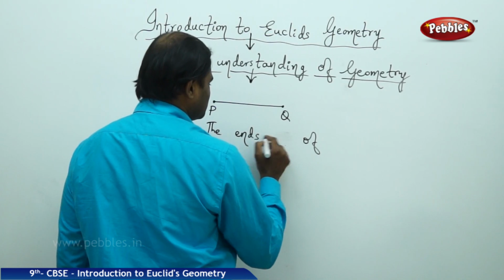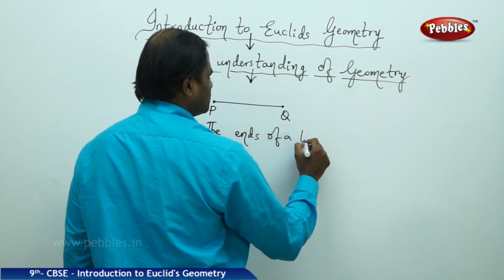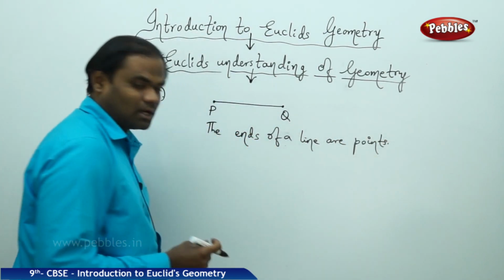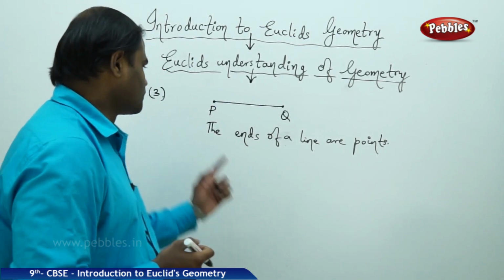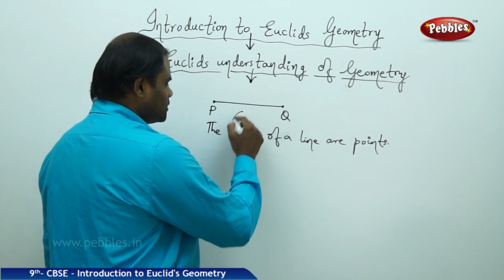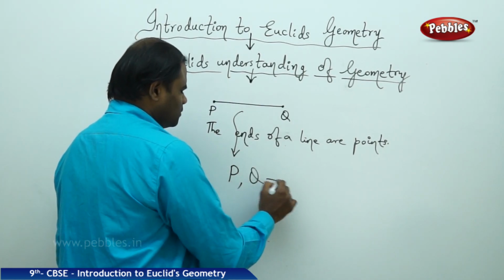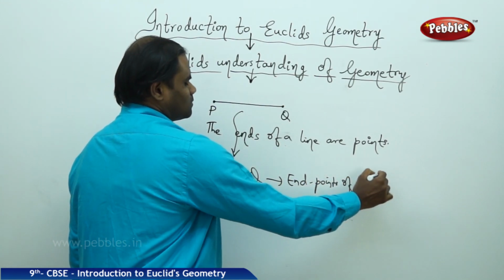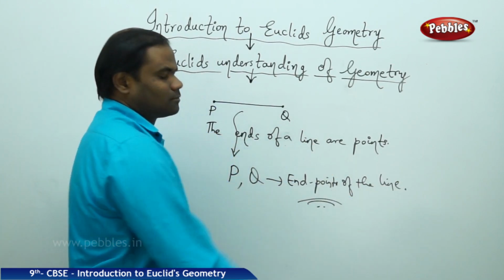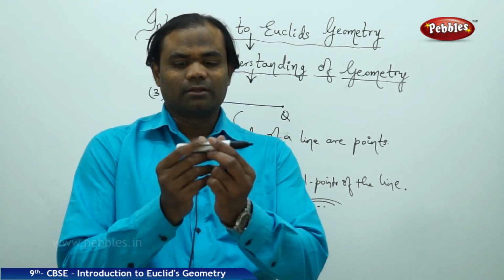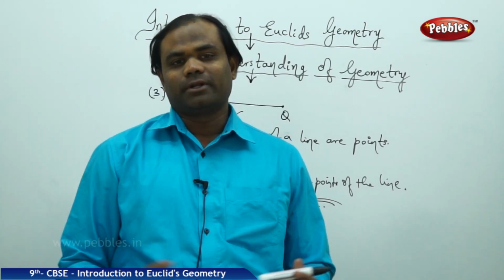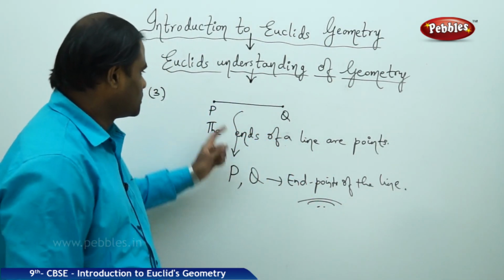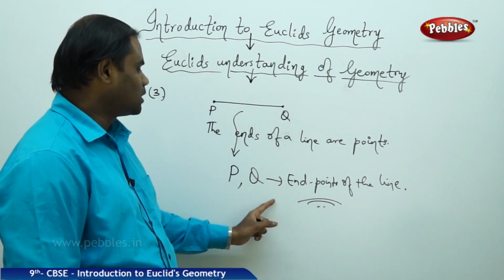the ends of a line are points, is how Euclid has come to the conclusion. The ends of a line are points. In this case, P and Q are the endpoints of the line. Euclid's geometry refers to a line whose endpoints are points, always, for any line taken in the branch of mathematics, a line whose endpoints P and Q are points.